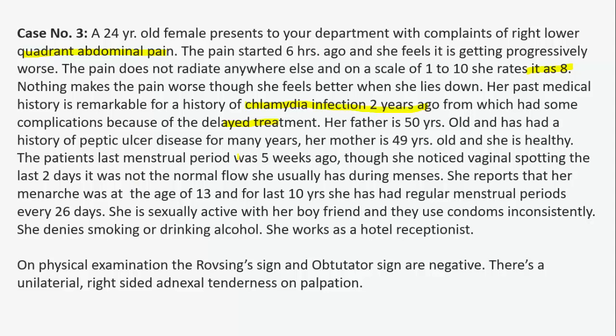The patient's last menstrual period was 5 weeks ago, though she noticed vaginal spotting for the last 2 days, which was not the normal flow she usually has during menses. She reports that her menarche was at the age of 13 and for the last 10 years she has had regular menstrual periods every 26 days. She is sexually active with her boyfriend and uses condoms inconsistently. She denies smoking or drinking alcohol. She works as a hotel receptionist. On physical examination, the Rovsing sign and obturator signs are negative. There is unilateral right-sided adnexal tenderness on palpation.